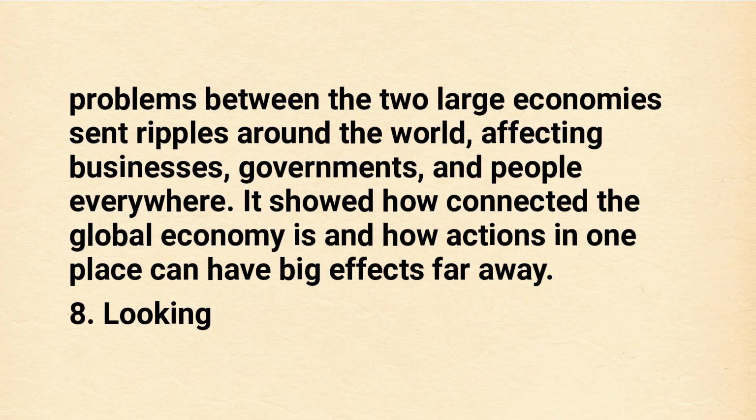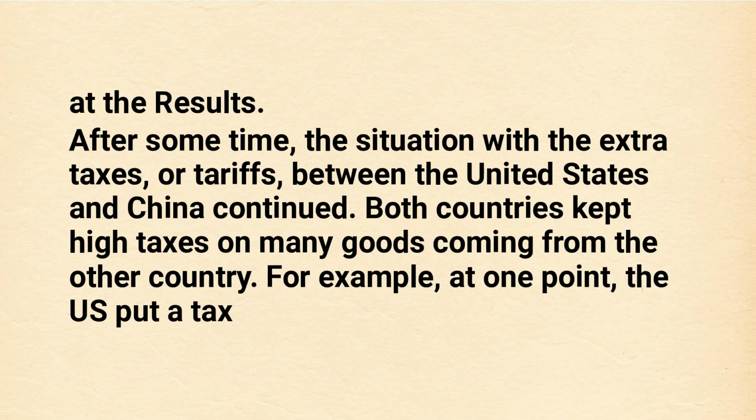8. Looking at the results. After some time, the situation with the extra taxes or tariffs between the United States and China continued. Both countries kept high taxes on many goods coming from the other country.